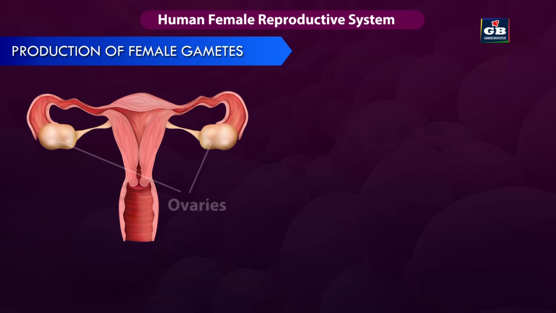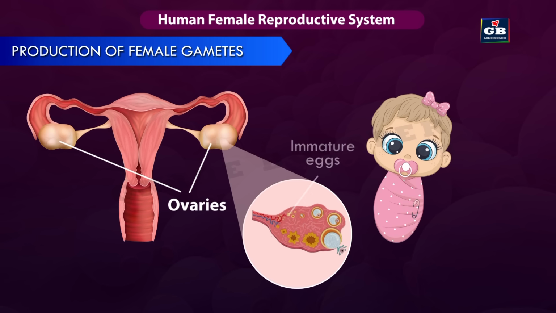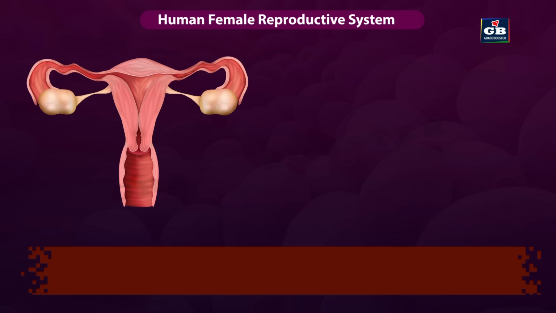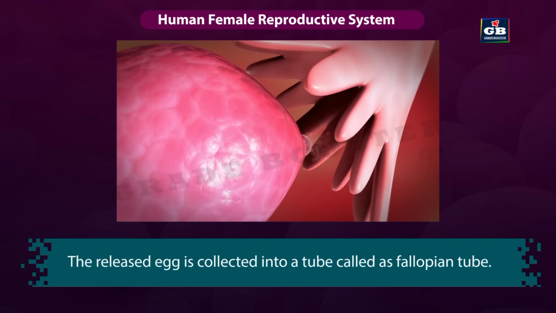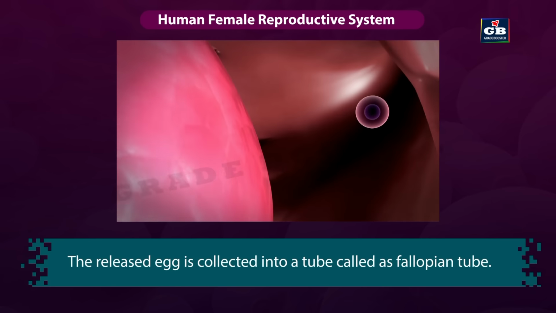This task is done by the ovaries of the female reproductive system. By birth, girls contain a pair of ovaries. Each ovary contains thousands of immature eggs. On reaching puberty, these eggs start maturing and get released. Each ovary alternately releases one egg approximately every month. The released egg is collected into a tube called the fallopian tube.